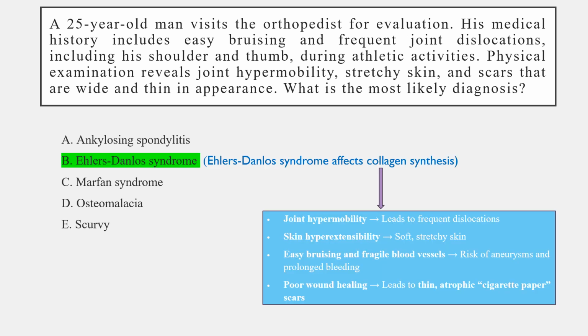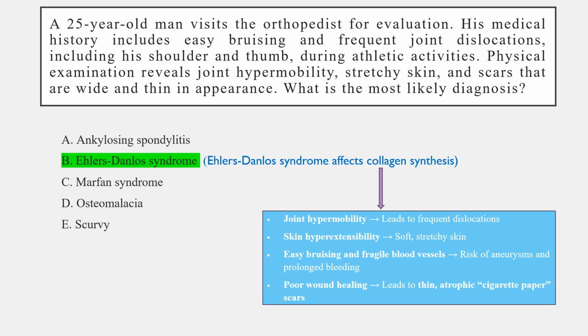The correct option here would be B. Ehlers-Danlos syndrome. Now, the combination of hypermobility, skin hyperextensibility, and fragile wound healing is characteristic of Ehlers-Danlos syndrome, which is an inherited disorder affecting collagen synthesis and cross-linking. Now, collagen is a critical protein for structural integrity, and the main finding here in Ehlers-Danlos syndrome would be joint